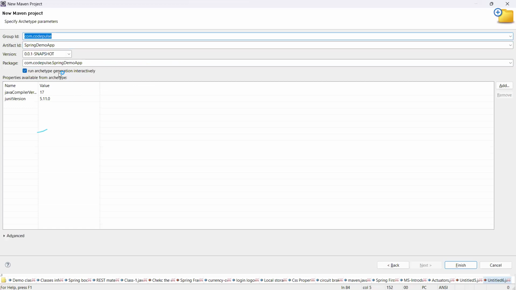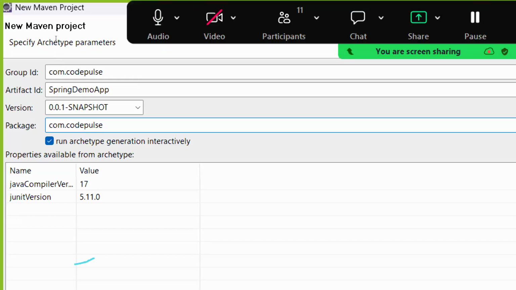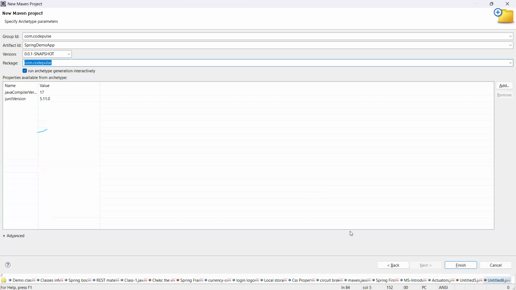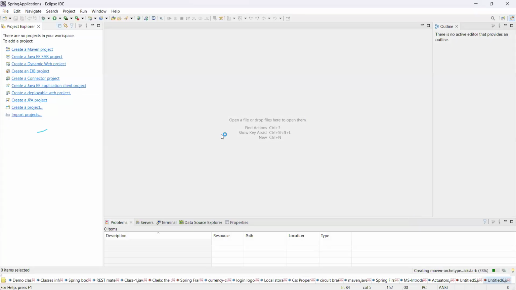Same group ID, you can give for the third field, guys. Here we have the package, right? We can give the package here like this. You can copy and paste. Make sure that the group ID and the package name are the same. Is it clear now? Good. Guys, click on the Finish button. Once you click on Finish, the project is generated. And make sure that you are connected to the internet because it is downloading some artifacts from the internet.